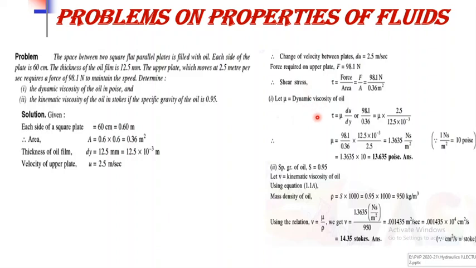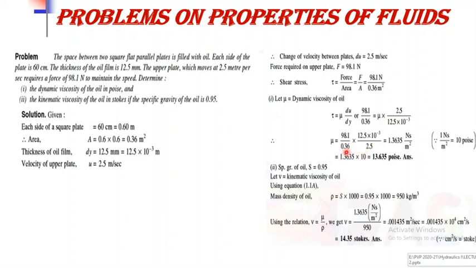So according to the Newton's law of viscosity, we can calculate the dynamic viscosity. So tau is equal to mu into du by dy, or tau is nothing but 98.1 divided by 0.36, means force upon area, that is equal to mu into the value of du, that is change in velocity, 2.5 meter per second, and value of distance, that is change in distance, is 12.5 into 10 raised to minus 3. So in this equation the only unknown is mu, which is nothing but the dynamic viscosity.